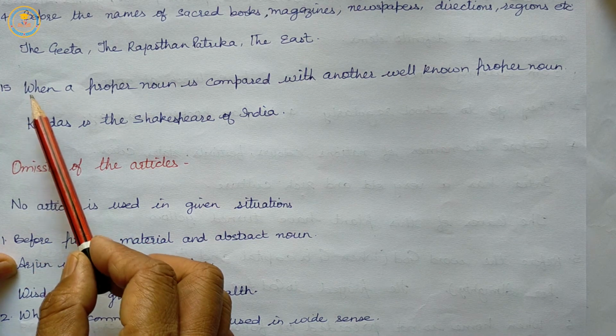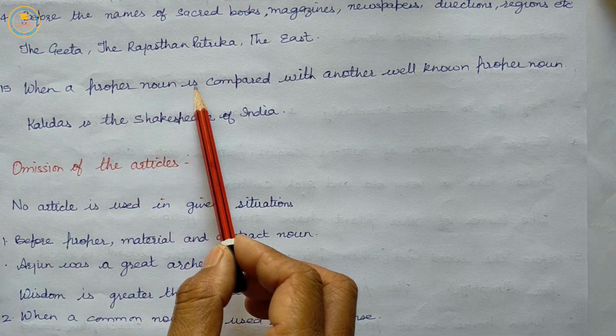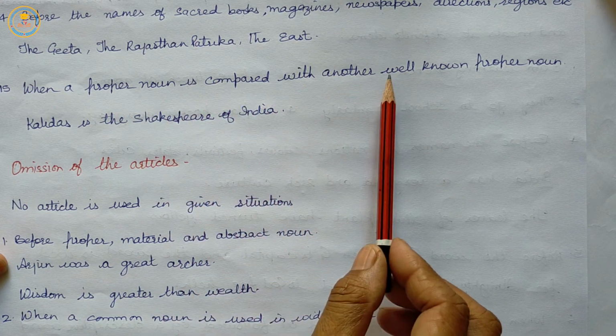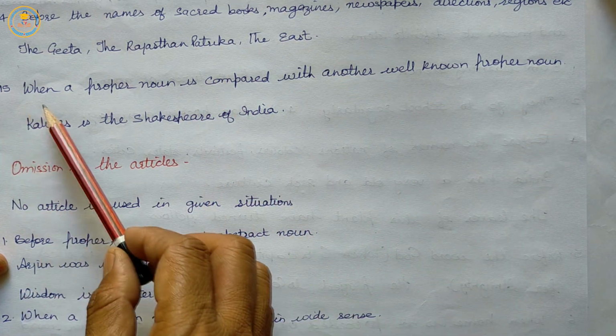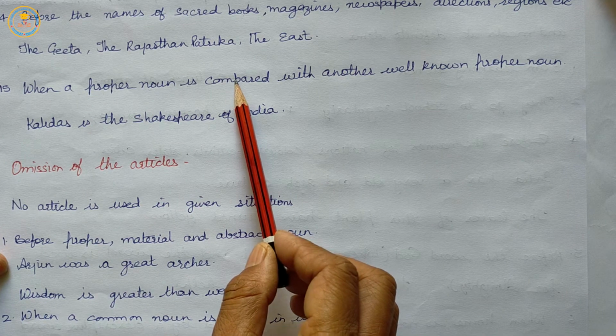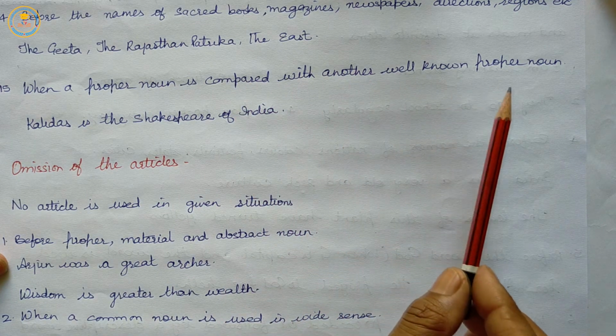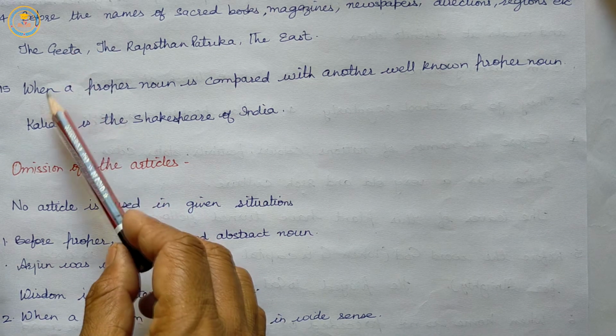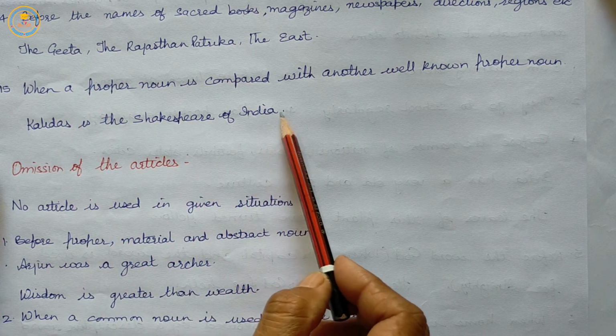Next, when a proper noun is compared with another well-known proper noun. Example: Kalidas is the Shakespeare of India.